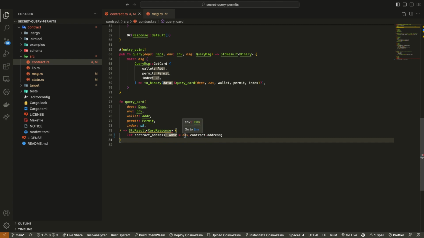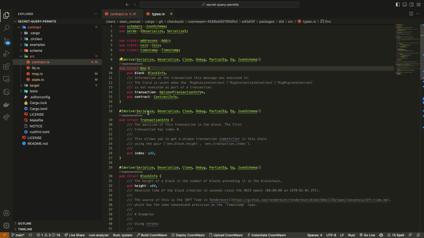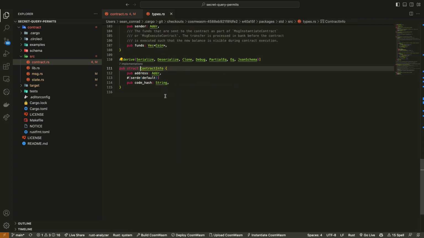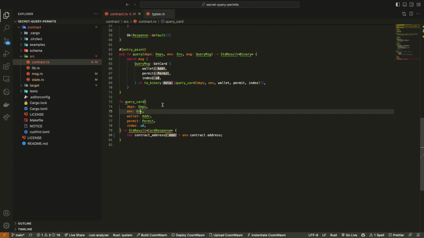Cool. So all this is doing, again, if we go into this parameter, now we're accessing this environment parameter. And we look at this. You have access to the block info, the transaction, and also the contract info, which is the address and the code hash of the contract. So what this means effectively is just that in our query function, we can access this variable of the specific contract address. So that's what we're doing here with env.contract.address. And now what we're going to do is create this query permit, right?